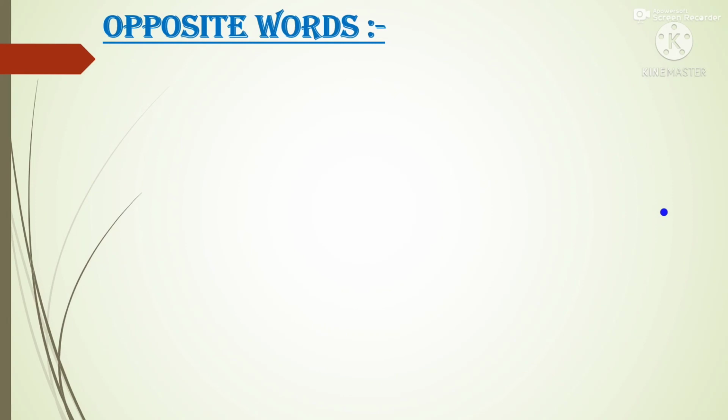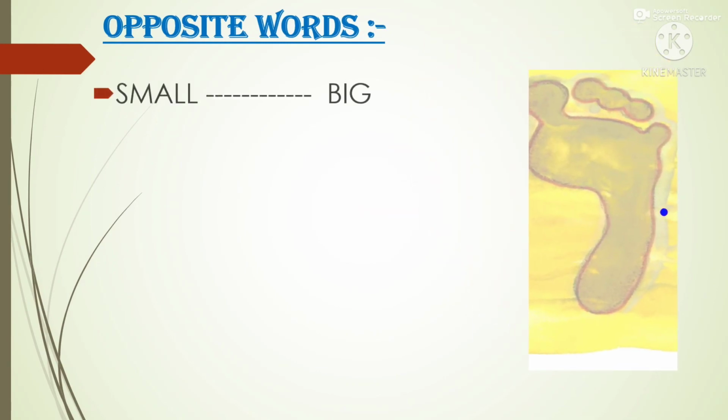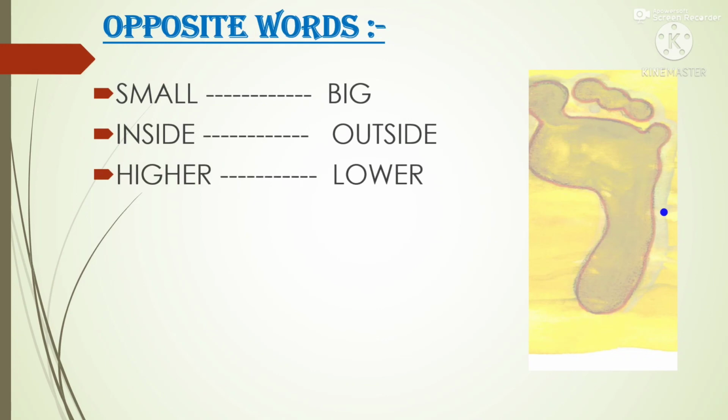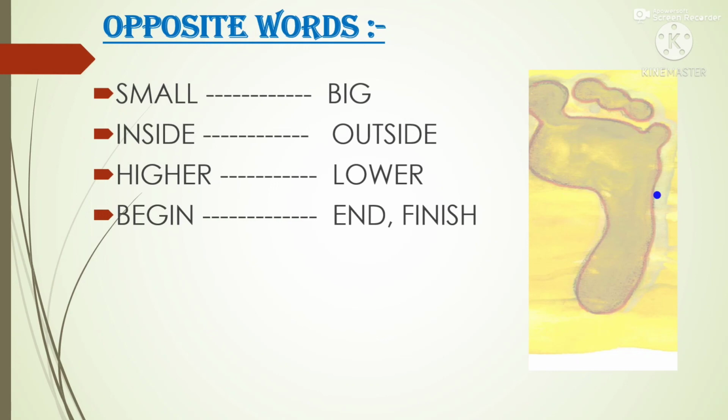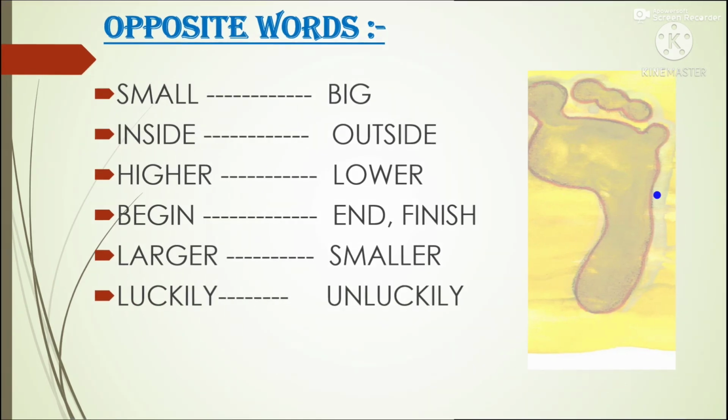Now we will discuss opposite words which are called antonyms in English. Opposite of small is big. Opposite of inside is outside. Like that, opposite of higher is lower. Opposite of begin is end, or you can say finish. Opposite of larger is smaller. Opposite of luckily is unluckily.